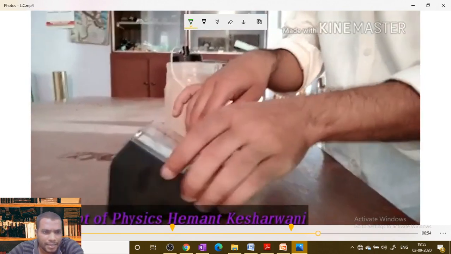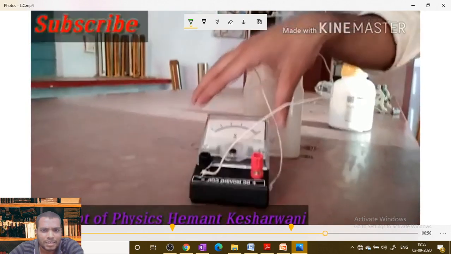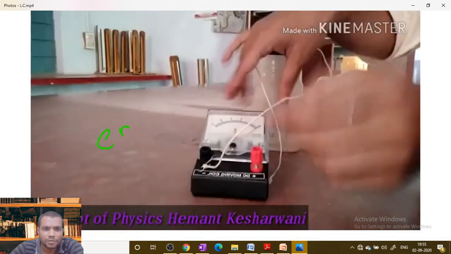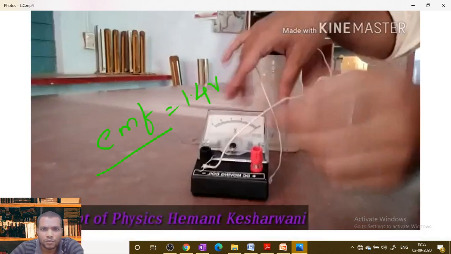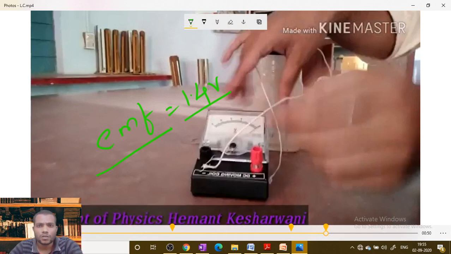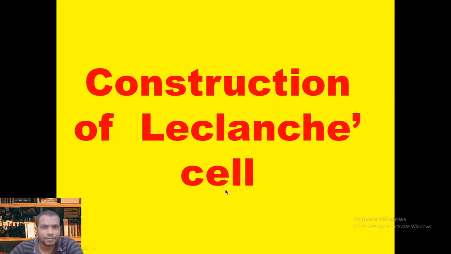So we can connect that to a voltmeter, and the voltmeter will show a certain reading. The EMF of a cell equals roughly 1.4 volt. So that is the standard EMF we can get from the Leclanché cell.